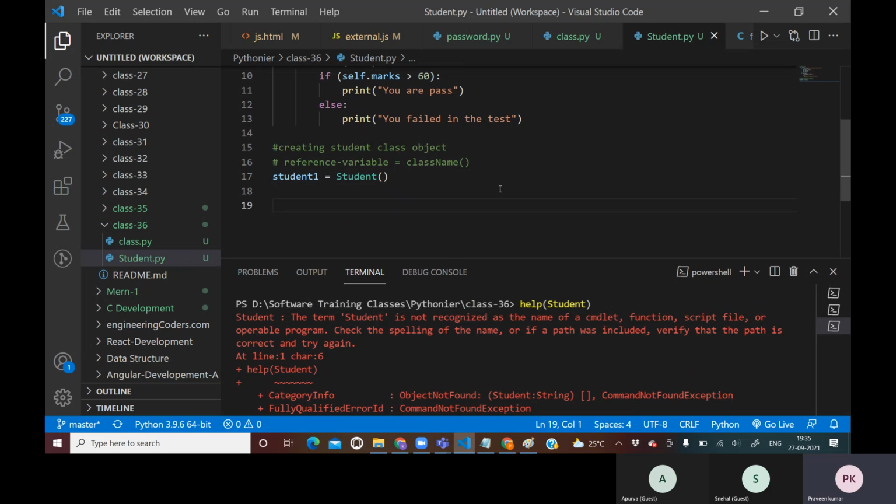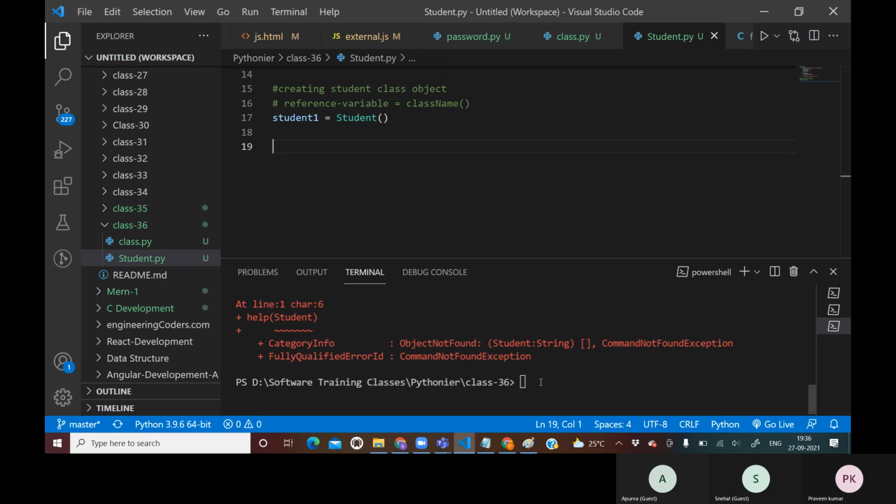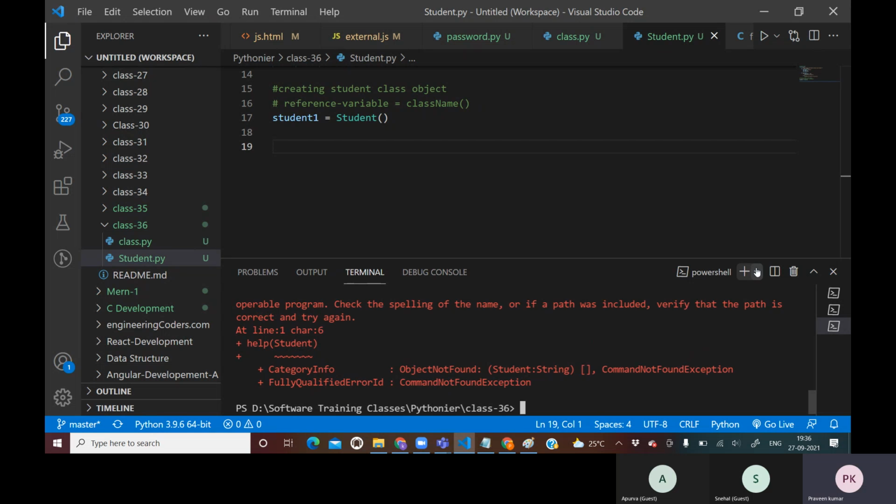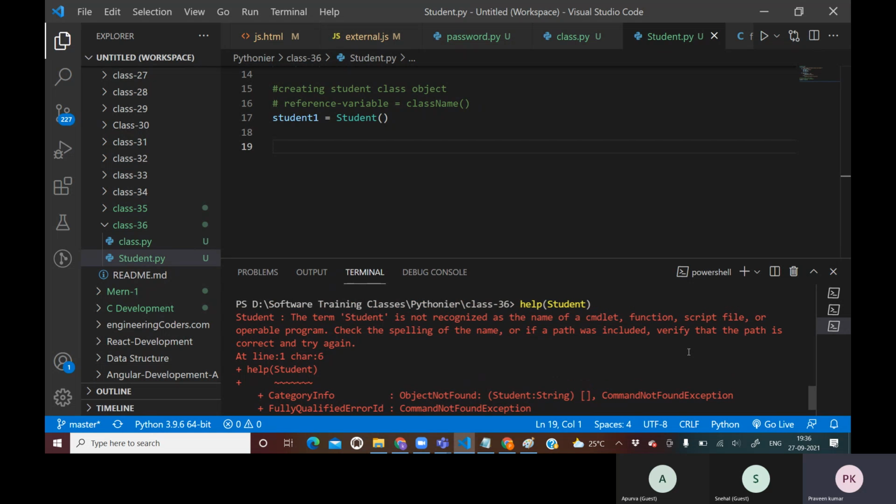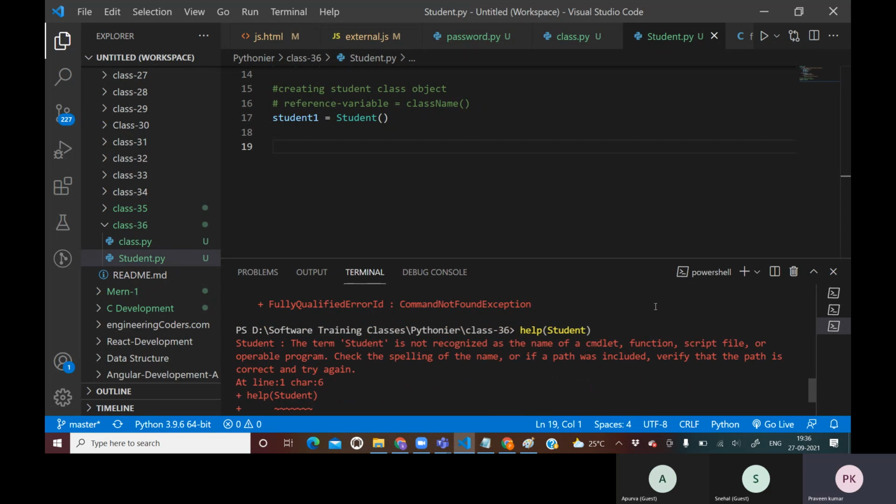Student one I have declared, and here I will try to write help again. Sometimes what happens is that this is PowerShell, right? So sometimes PowerShell tries to produce some error.